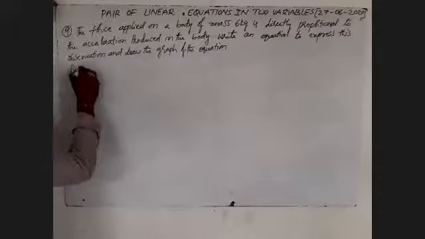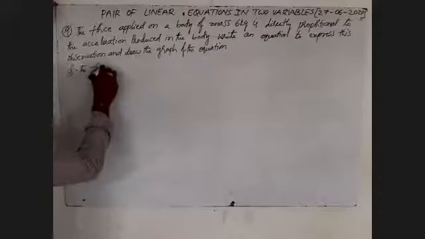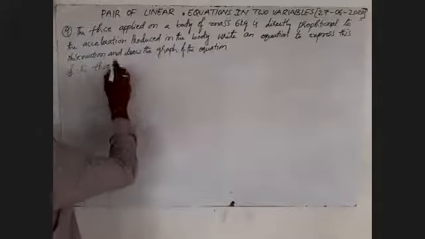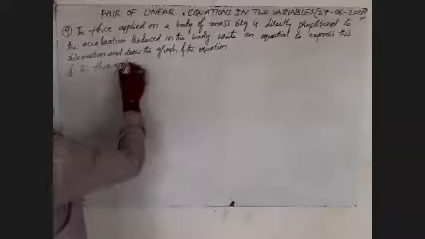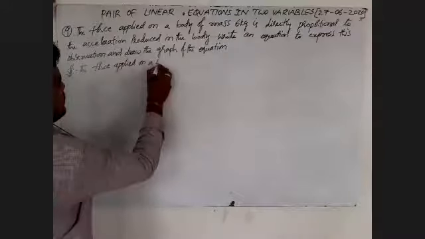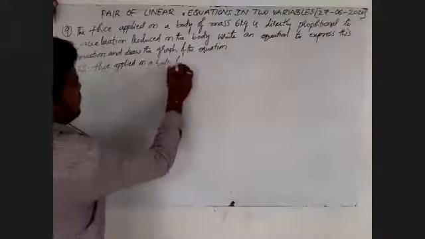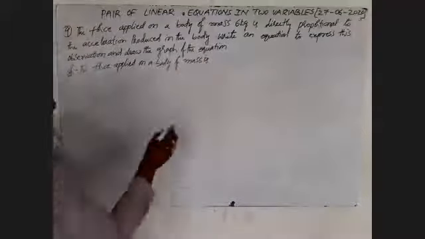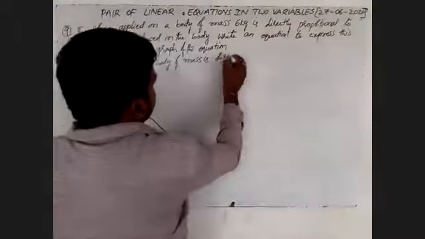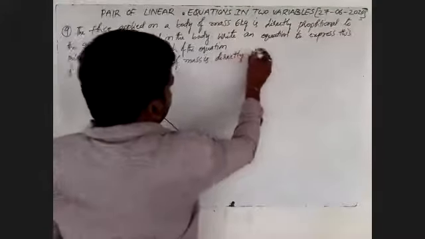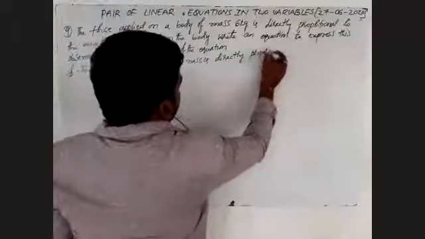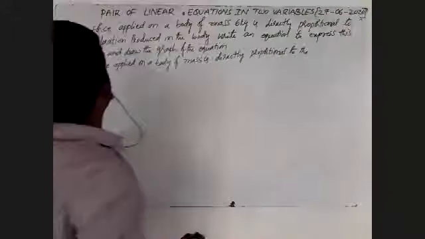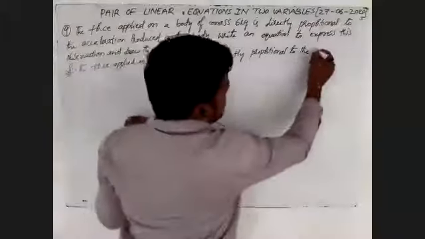First, we will write the force applied on a body of mass is directly proportional to the acceleration.